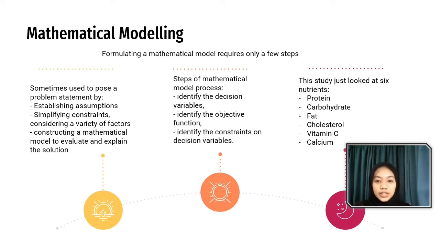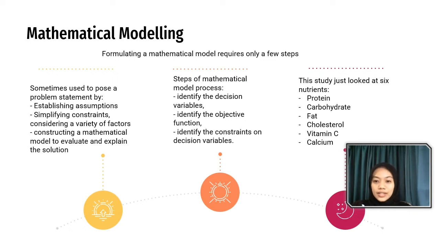Formulating a mathematical model requires only a few steps, sometimes used to pose a problem statement by establishing assumptions, simplifying constraints, considering a variety of factors, and constructing a mathematical model to evaluate and explain the solutions. Steps of the mathematical model process: identify the decision variables, identify the objective function, and identify the constraints on the decision variables.